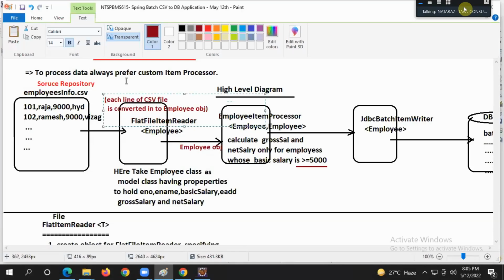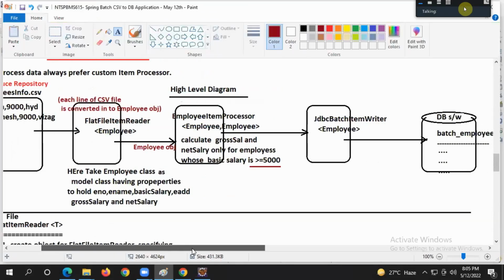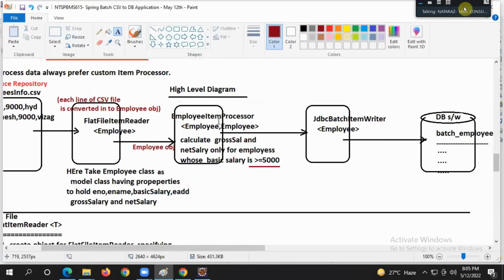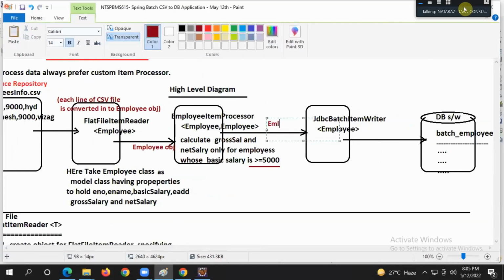Only for the employees whose salary is greater than or equal to 5,000, you will calculate gross salary and net salary and give the employee object here.